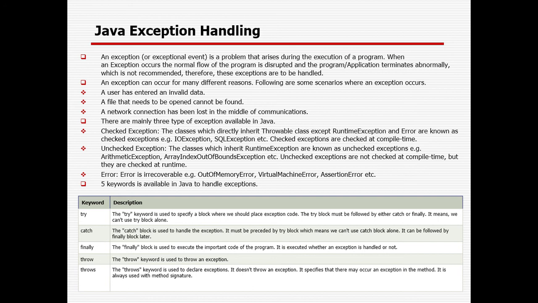Then the last topic for today is exception handling. What is an exception? From the name itself you can see, sometimes there can be exceptions. Exception is not an error, you need to remember. Error is different and exception is different. An exception, or exceptional event, is a problem that arises during the execution of a program. When an exception occurs, the normal flow of the program is disrupted and the program or application terminates abnormally, which is not recommended. Therefore, the exceptions are to be handled.